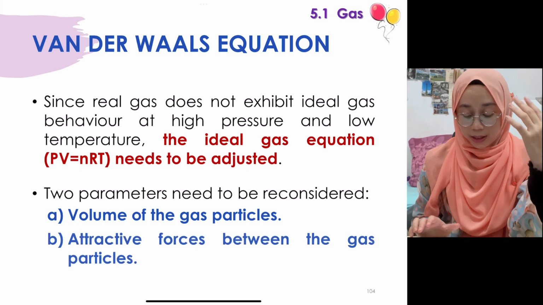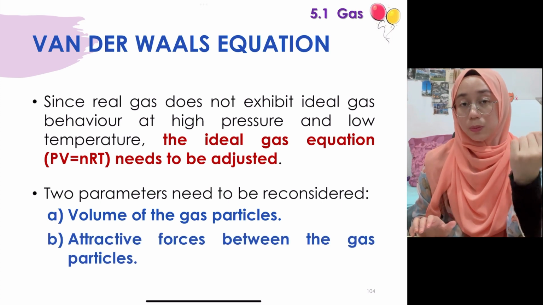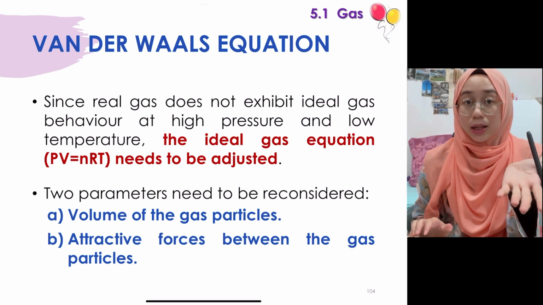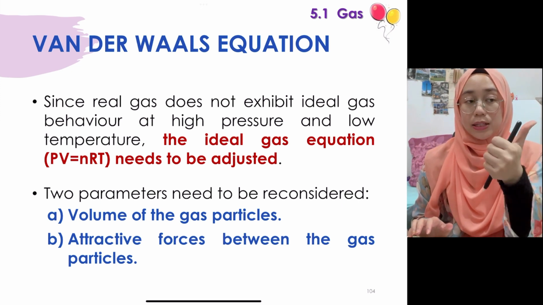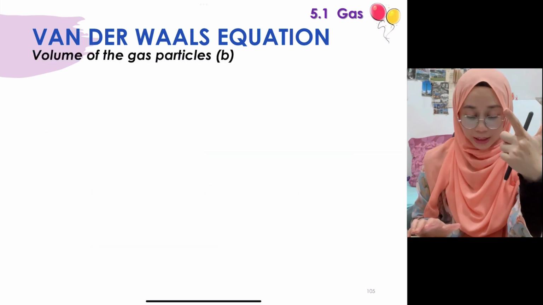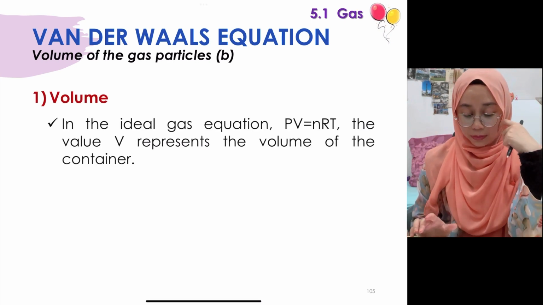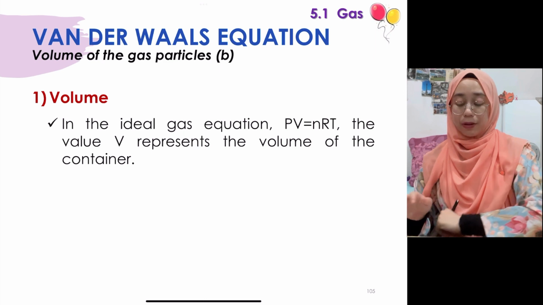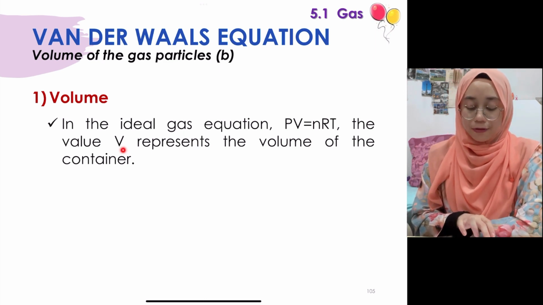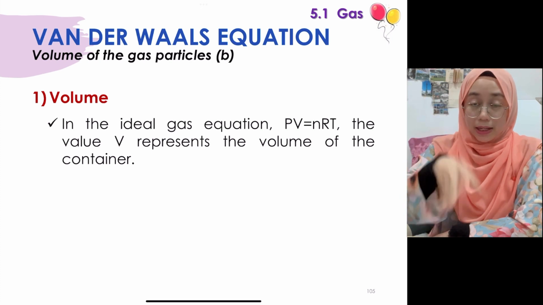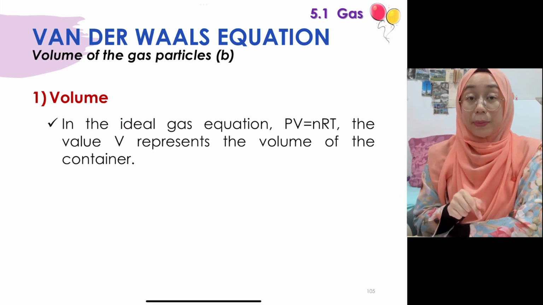At the same time, the attraction forces between the gas particle pun become more significant juga kat sini, meaning we cannot ignore on that as well. Okay, so dia akan affect pressure dengan volume of the system nanti. Okay, so first kita tengok in terms of volume dahululah. So, in the ideal gas equation, PV equals to nRT, the value V represents the volume of the container. We usually ambil je the volume of the container, kita letak dekat dalam parameter V tu kan.